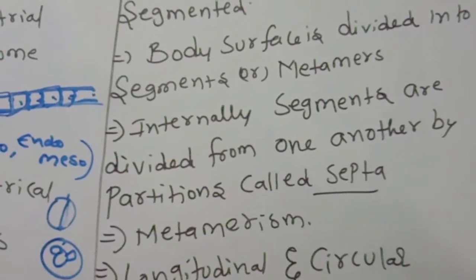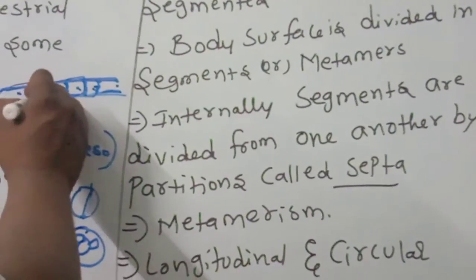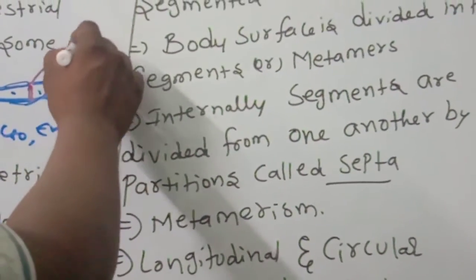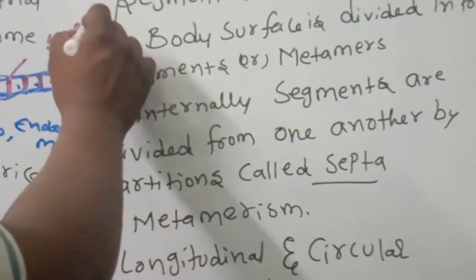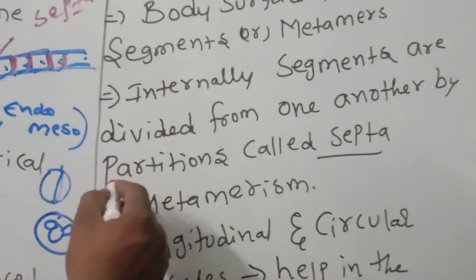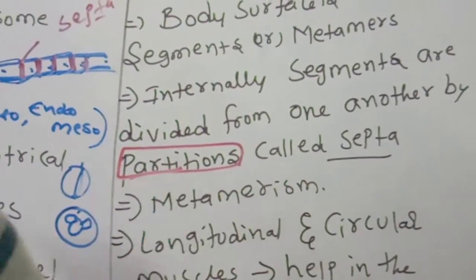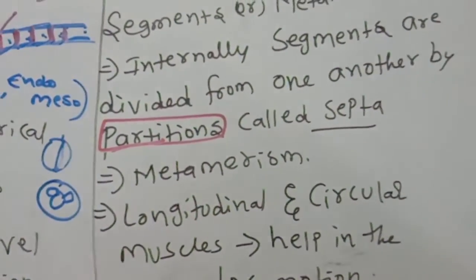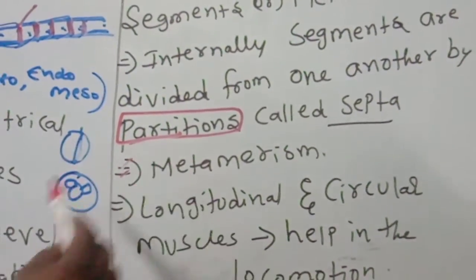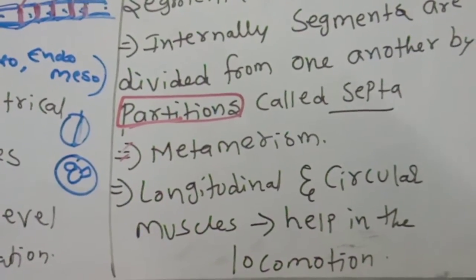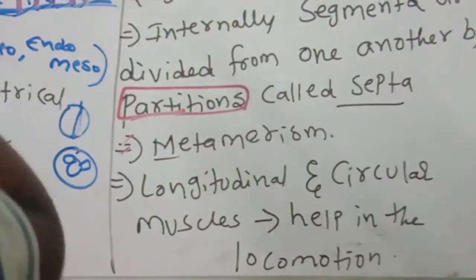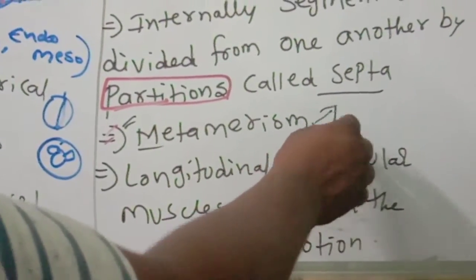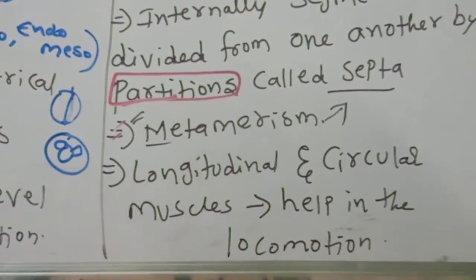Internally, the segments are divided from one another by partitions. This is a partition, this is a partition, this is a partition. These partitions are called septa. Internally, they are divided into segments with the help of septa. This kind of septa is separating the segments. That segment formation, that process or phenomenon, is called metamerism.